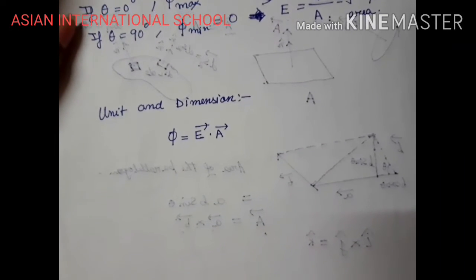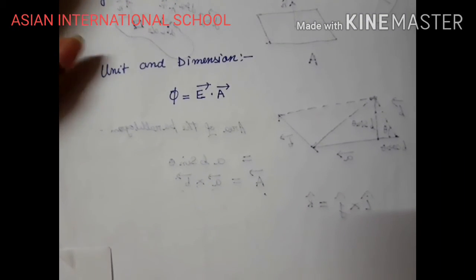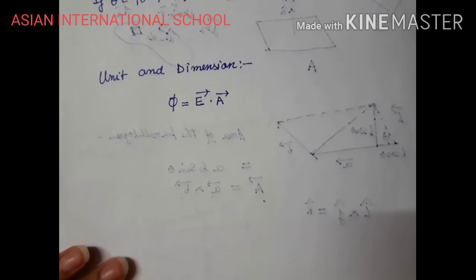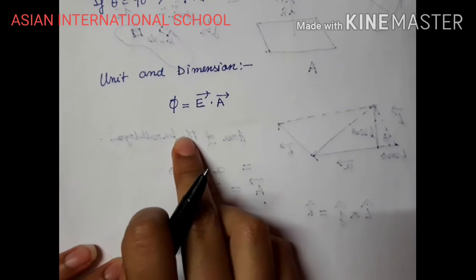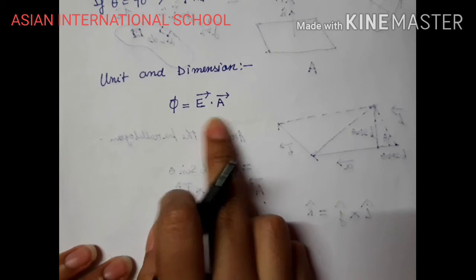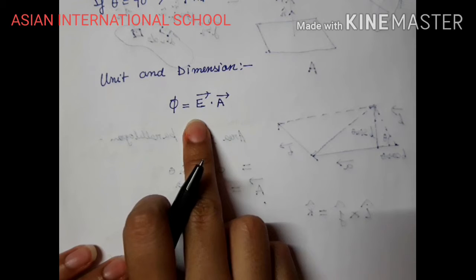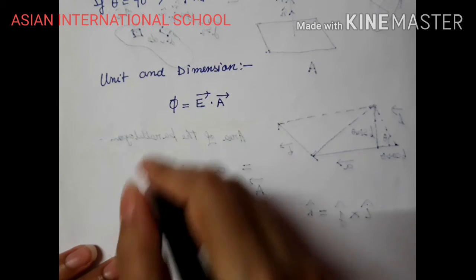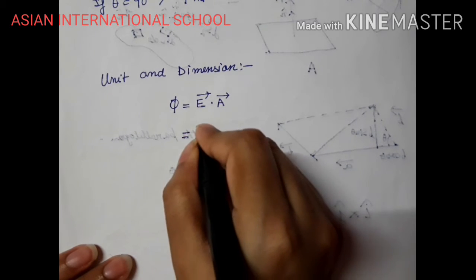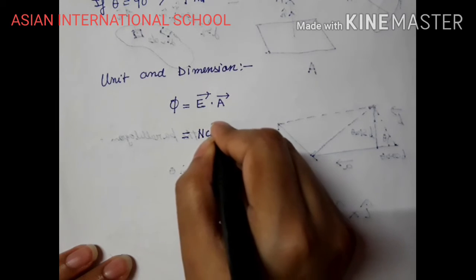So next, we have to find out the units and dimensions. Phi equals E dot A. Now we have already calculated the unit for electric field. We know E equals F by Q, so Newton Coulomb inverse, right?